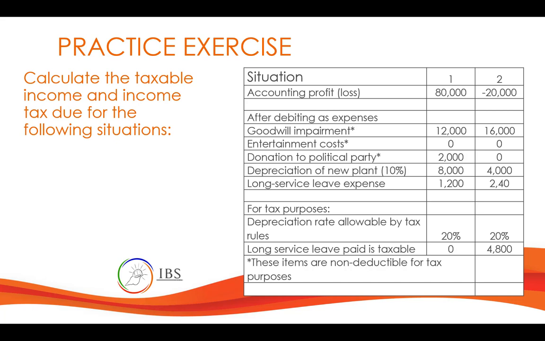These are items that had been recognized in determining accounting profit, which means goodwill impairment, entertainment costs, donation to political party, depreciation of plant, and long service leave expense had been deducted in determining accounting profit. You can see those asterisks there. It means that these are items that are not deductible for tax purposes.